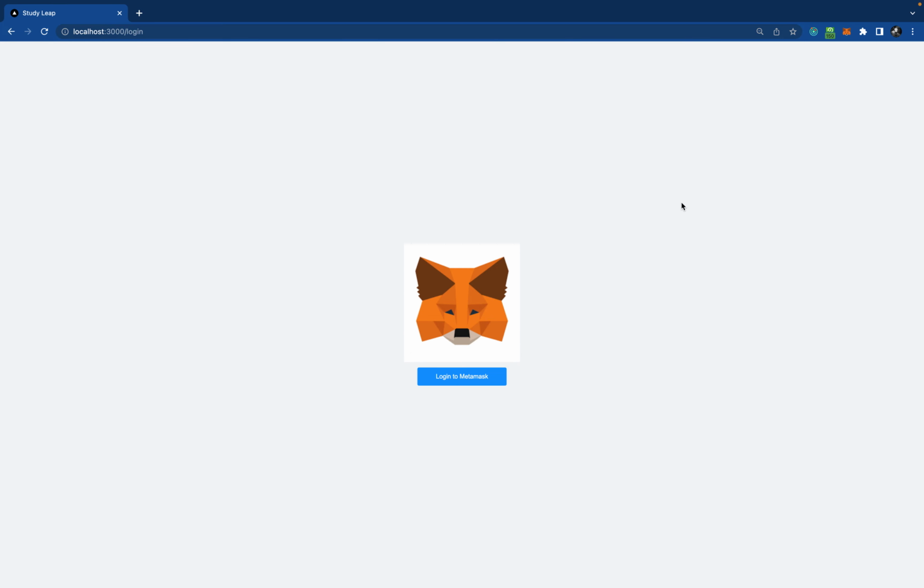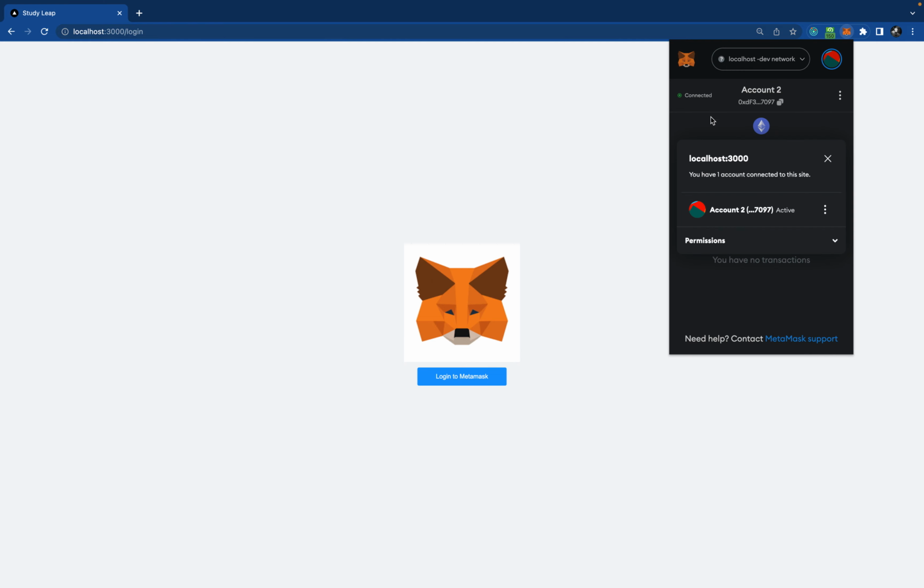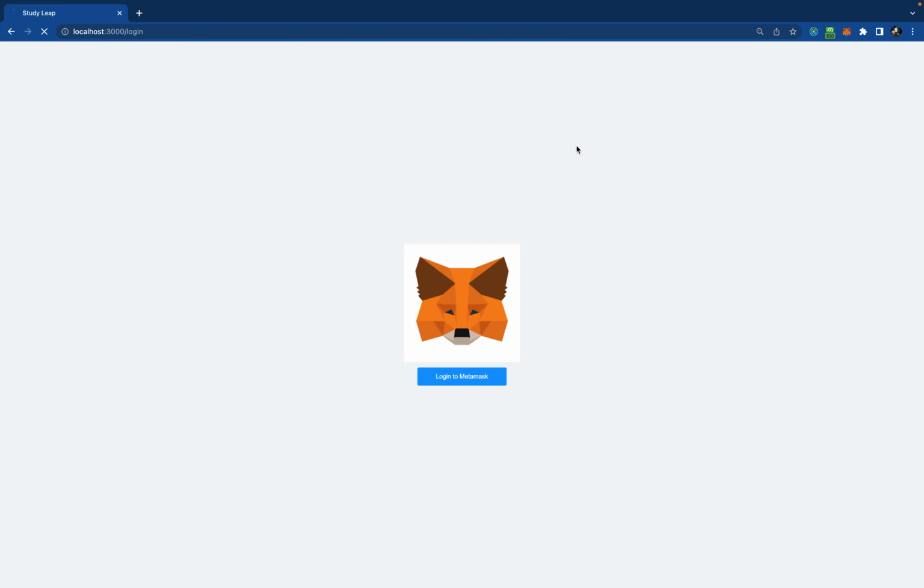If the user is logging in for the first time, I'll disconnect any connected wallet and refresh the page just to be super sure. So now the page is loaded.